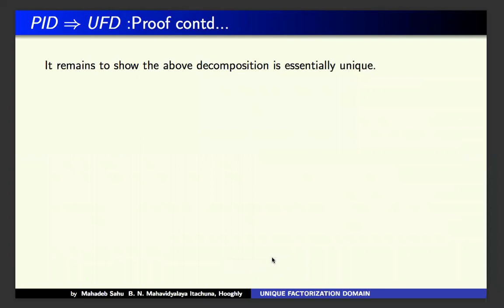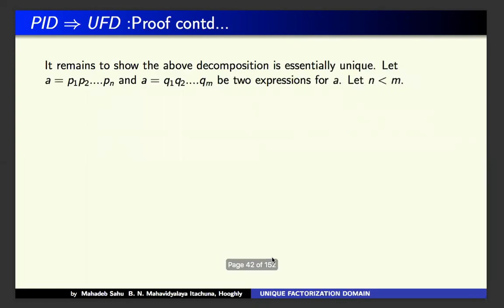Now to show its uniqueness, that this type of decomposition is unique, we consider two expressions of the same element. A has a decomposition P1, P2, up to Pn, and A has another decomposition Q1, Q2, up to Qm. We have to show that these two decompositions are unique except for the order of the primes and their associates.